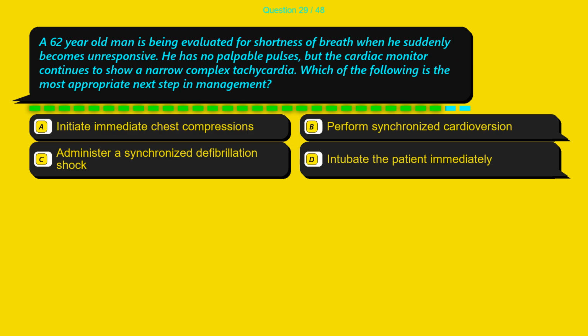Question 29. A 62-year-old man is being evaluated for shortness of breath when he suddenly becomes unresponsive. He has no palpable pulses, but the cardiac monitor continues to show a narrow complex tachycardia. Which of the following is the most appropriate next step in management? Option A, initiate immediate chest compressions. Option B, perform synchronized cardioversion. Option C, administer a synchronized defibrillation shock. Option D, intubate the patient immediately.